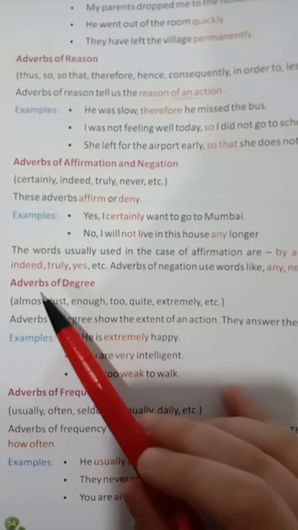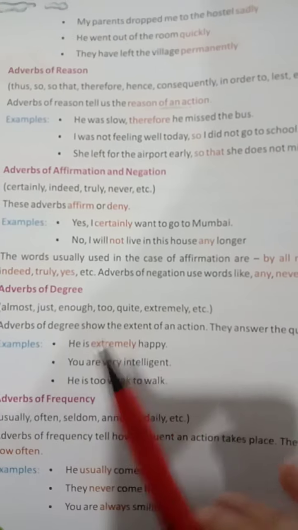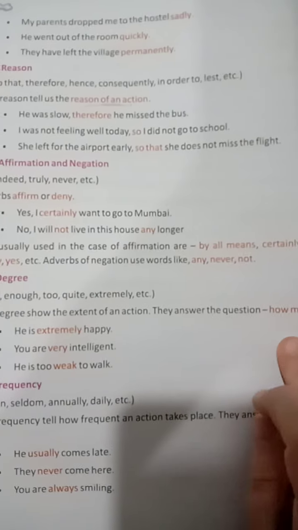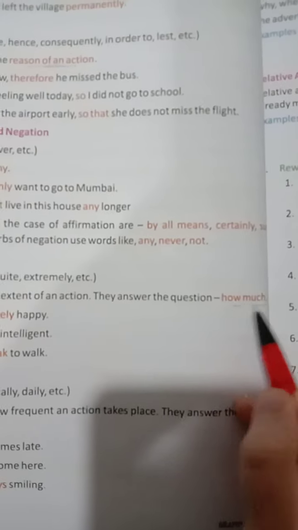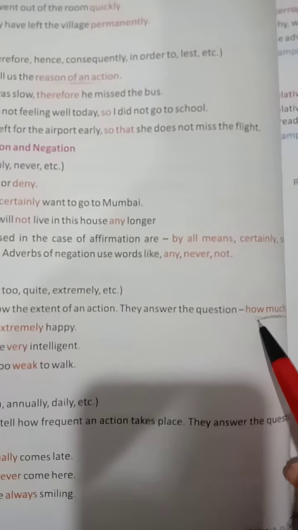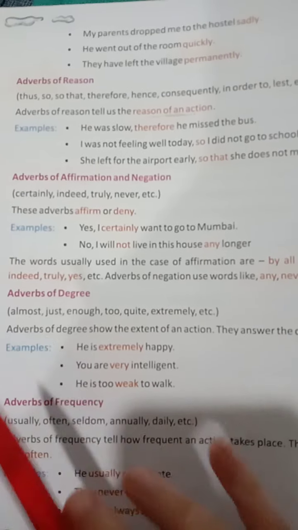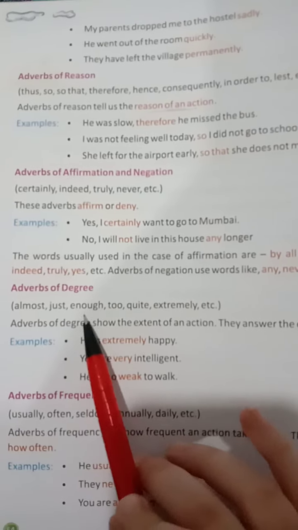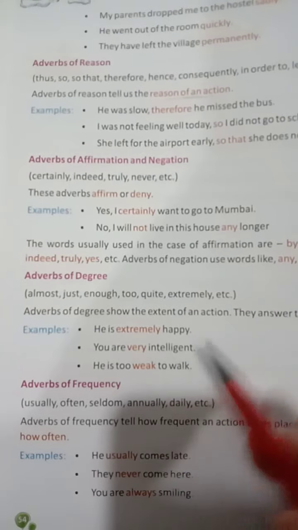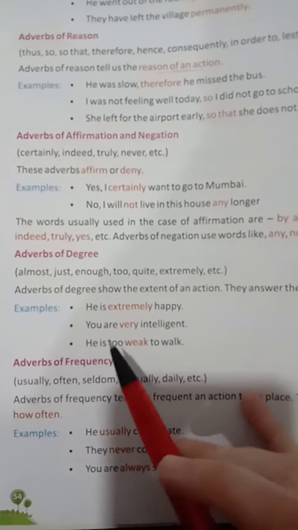Now let's see the adverb of degree. Adverb of degree shows the extent of an action. They answer the question how much. When you're finding adverb of degree, you have to ask the question how much, up to what extent. Look for words like almost, just, enough, too, quite, extremely, etc. He is too weak, he is extremely strong, all these kinds of things.